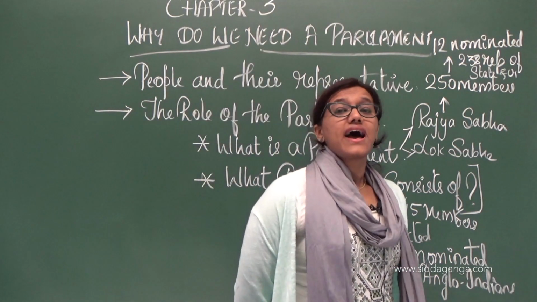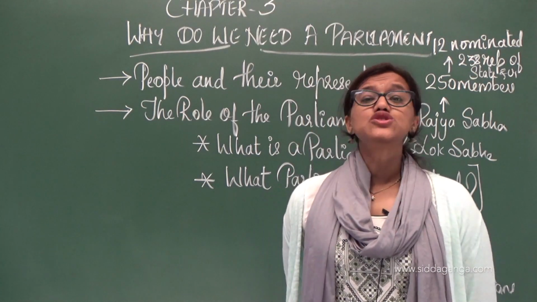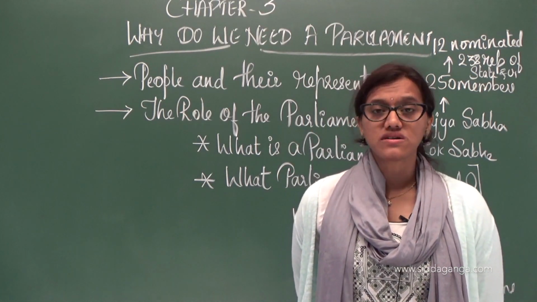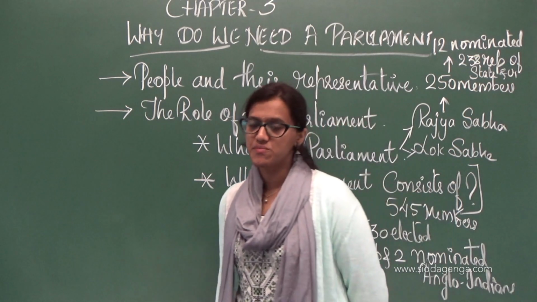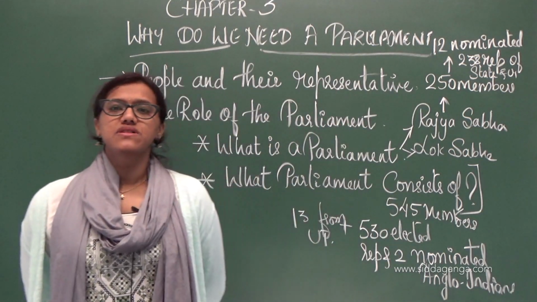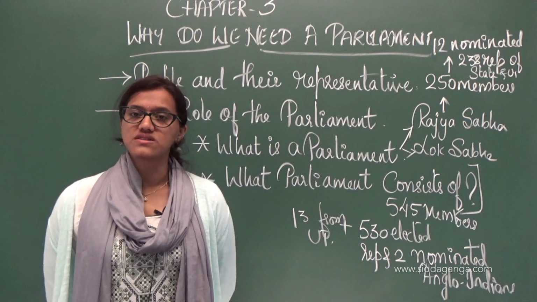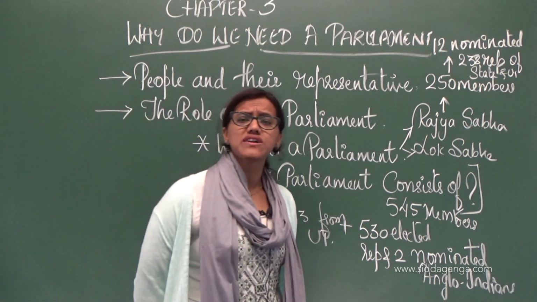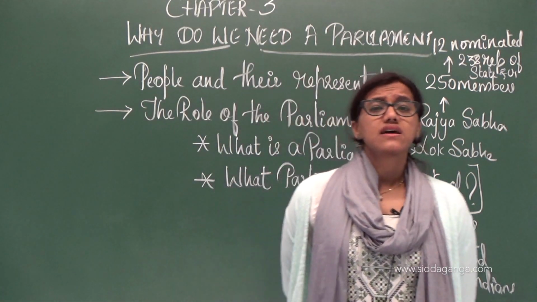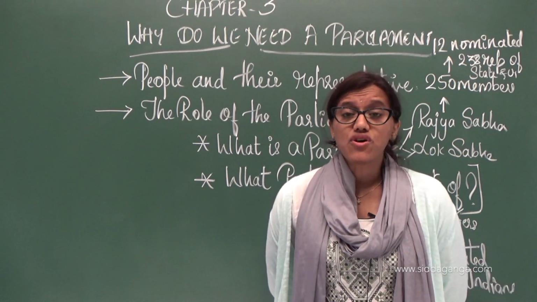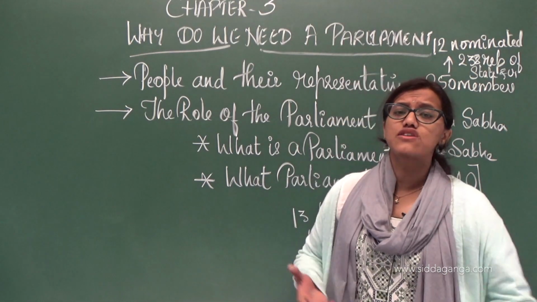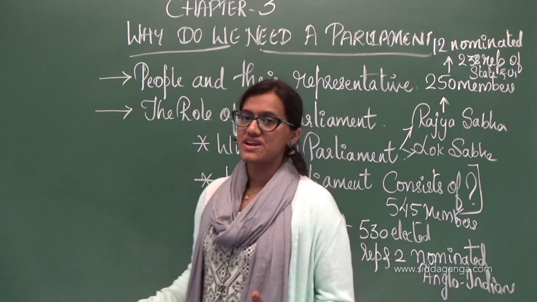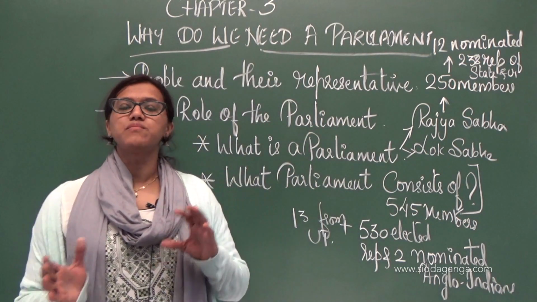See, as I told you, choosing the leader, choosing the ruler is in the hands of the people. When people choose their rulers, does it mean the ruler can do whatever he wants, however he wants, can he rule the country? No, right? The people are depending upon him.